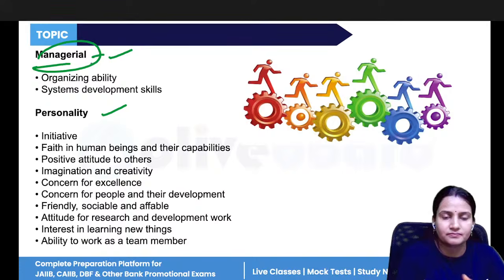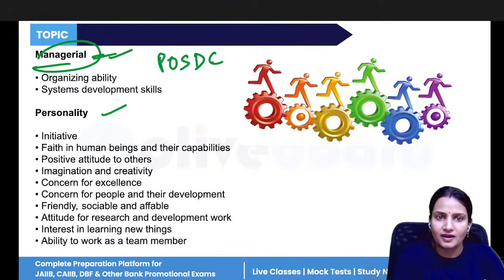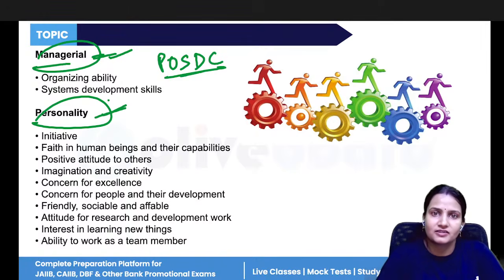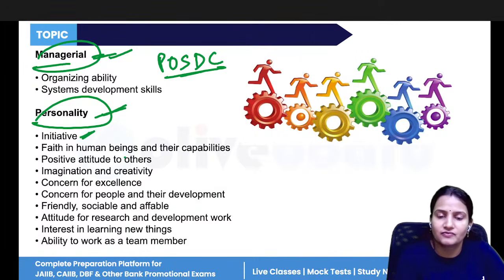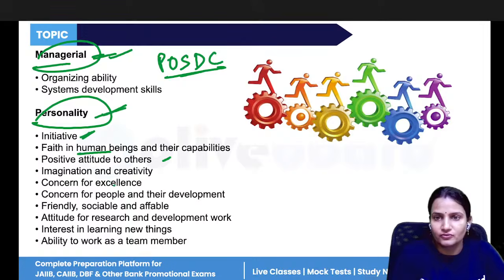Then managerial roles means the roles related to the management purpose. So in managerial role, we have all the five functions of management, that is planning, organizing, staffing, directing, and controlling. And personality. So what personality should the HR professionals have? The HR professionals should be an initiative person, means they should take any kind of action quickly. Faith in human beings. They should have positive attitudes towards others. They should have a good level of creativity.